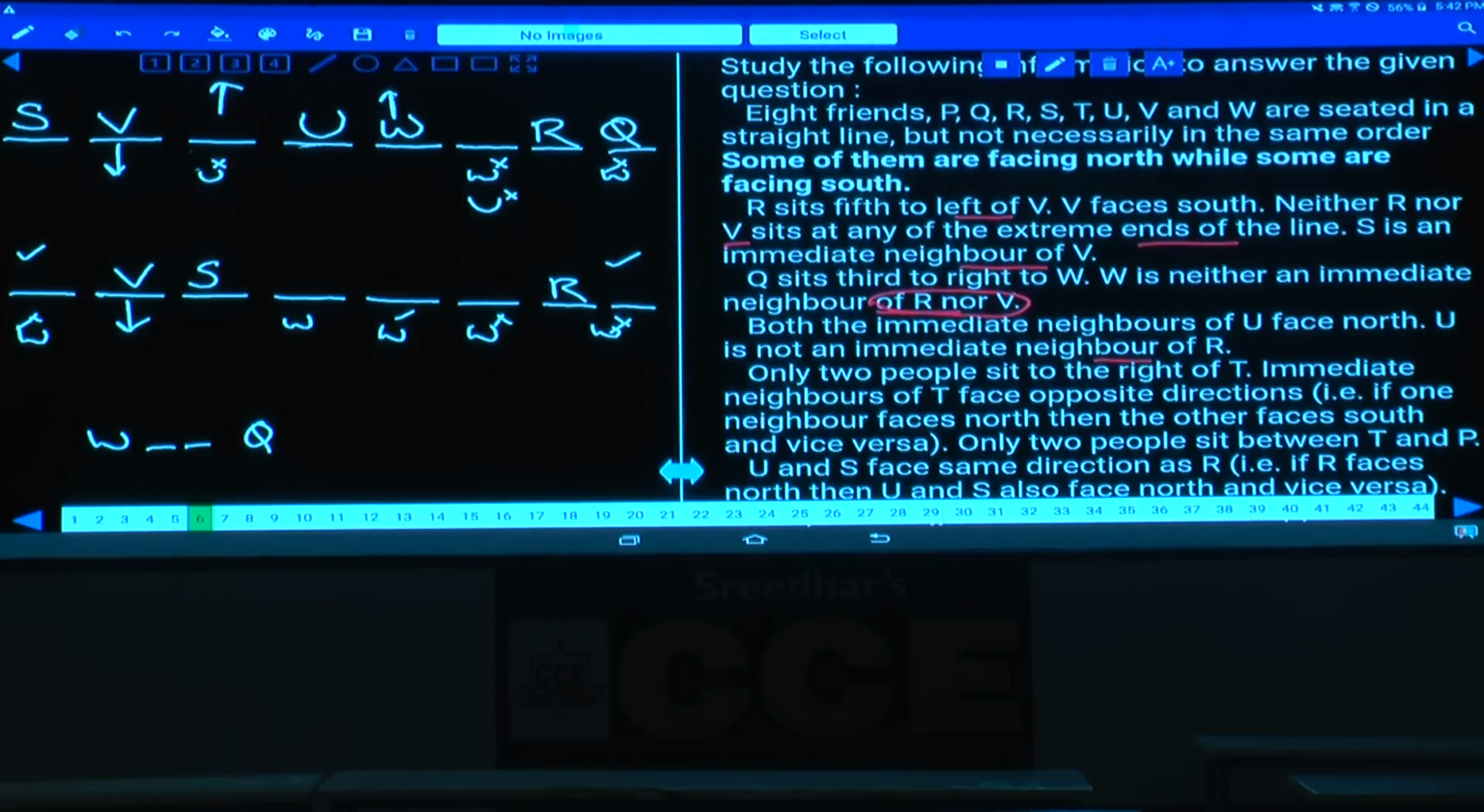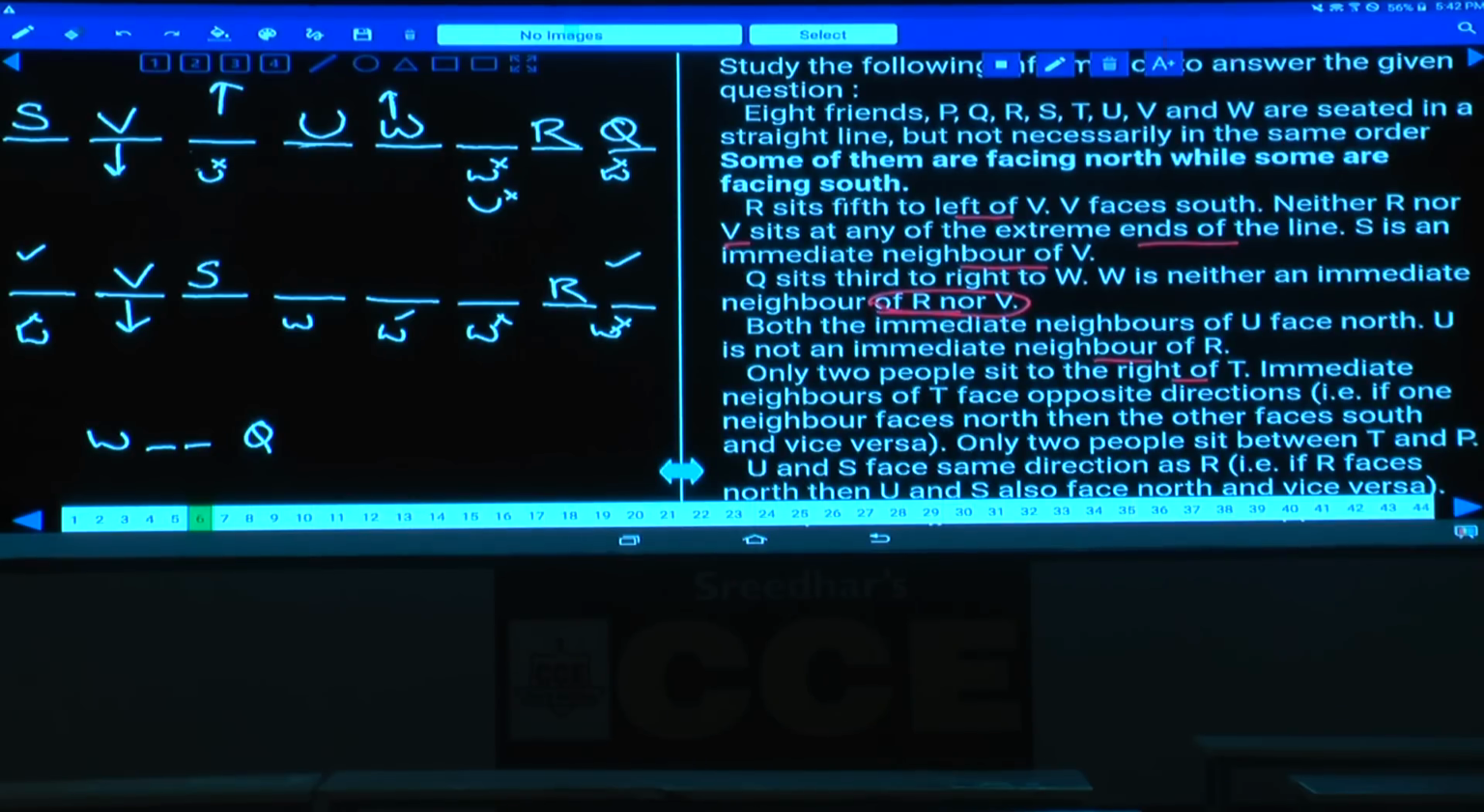Only two people sit to the right of T. Can T be at this place? No, if T is here, then 5 people sit to the right of T and 2 persons to the left of T. Hence T cannot be here. As T cannot be here, T must be here. If T is here, only 2 people sit to the right of T, and T must be facing towards north.